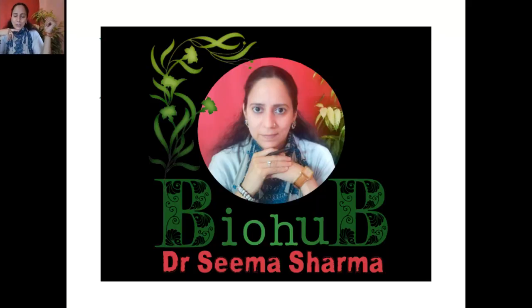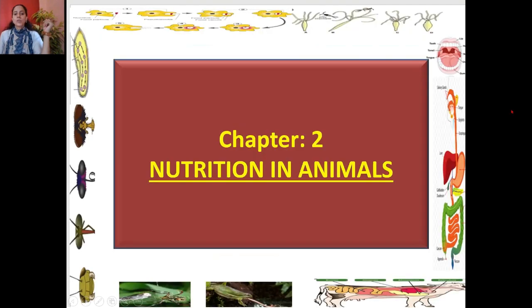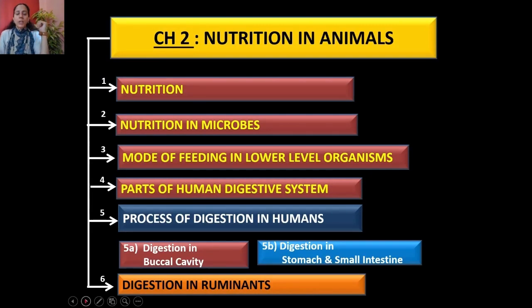This is my channel viewers, BioHub, and on this channel, today's video is on one of the subtopics from chapter 2 from class 7. So chapter 2, nutrition in animals. What all is there in this chapter? Let's have a look on the layout. Chapter 2, nutrition in animals. It's basically divisible into 6 subparts, and I have already uploaded videos of first 4 parts.